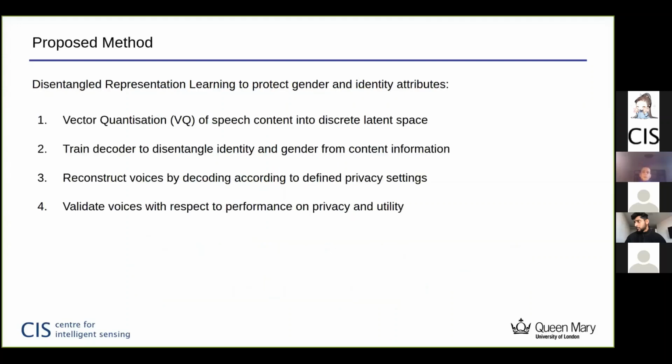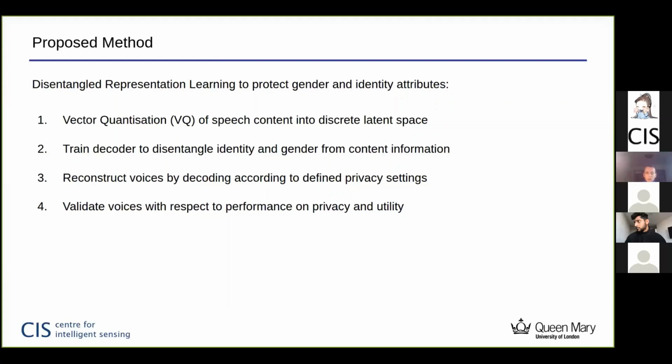So our proposed method consists of 4 steps, and we use disentangled representation learning to protect gender and identity attributes from inference. In the first step, we want to obtain a quantized discrete latent space containing only speech content information, and we use a vector quantization technique to achieve this.